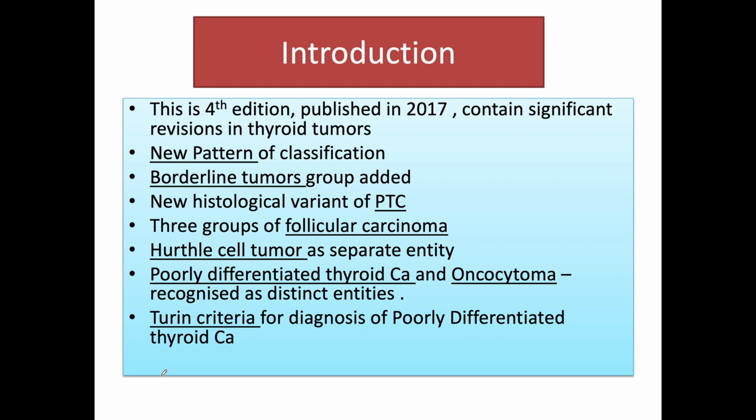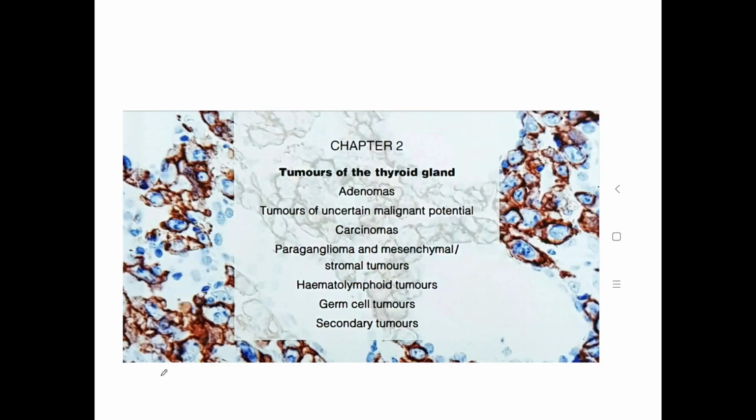Hurthle cell tumor presents as a separate entity. Poorly differentiated thyroid carcinoma and oncocytoma, they are recognized as distinct entities. And Turin criteria is given for the diagnosis of poorly differentiated thyroid carcinoma. And the flow of tumors in this edition are as follows.